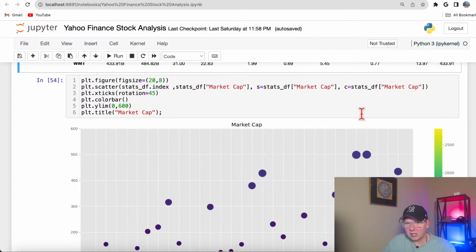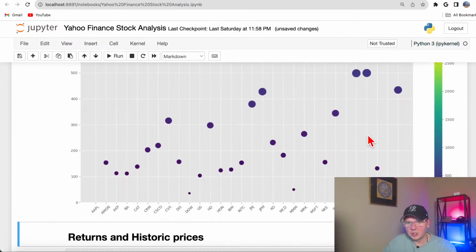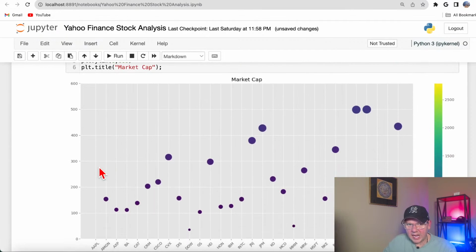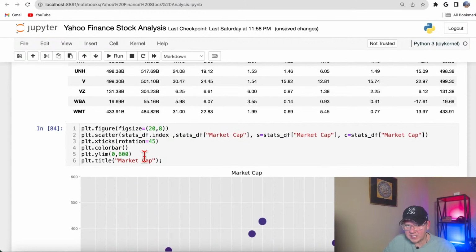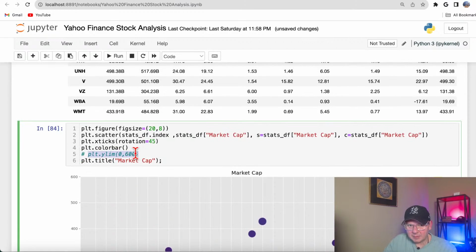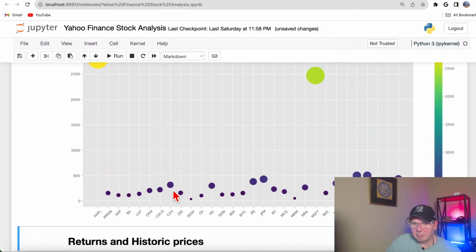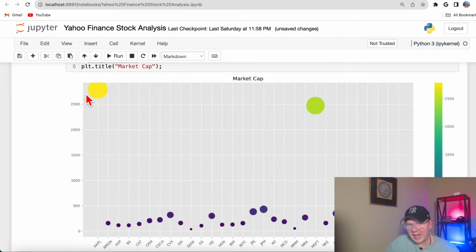And now, if you're curious, we could actually plot this data. Now wait a minute, where is Apple? Apple is missing. Why is Apple missing? Because here I'm using plt.ylim. Let me comment it out and show you what it does. You see some companies such as Microsoft and Apple have really high valuations compared to all other companies. We could leave it at that, and this is totally fine.